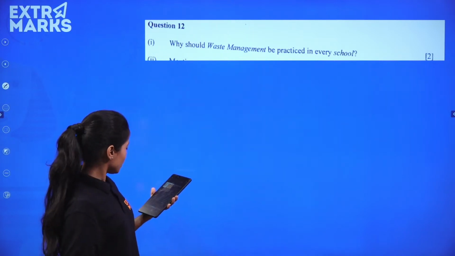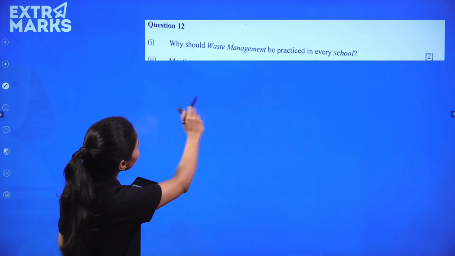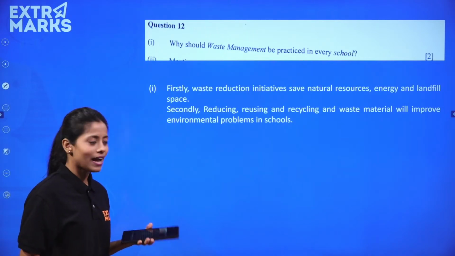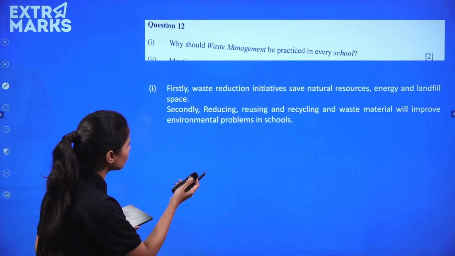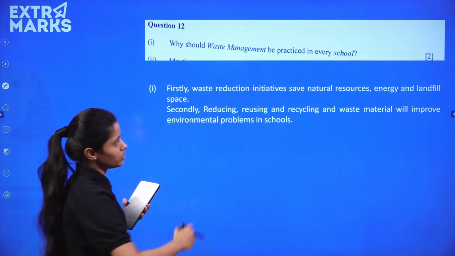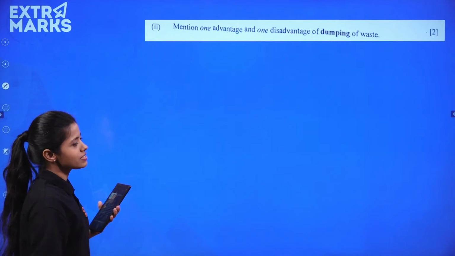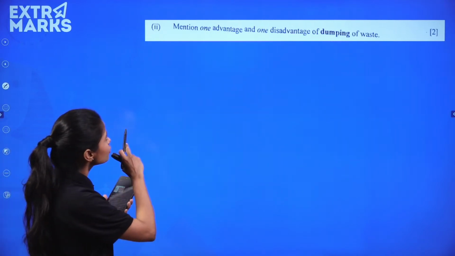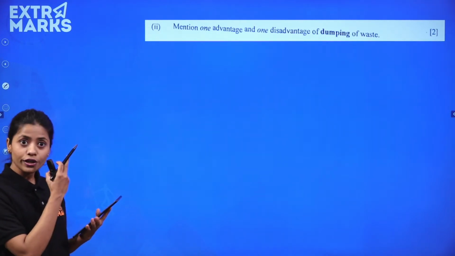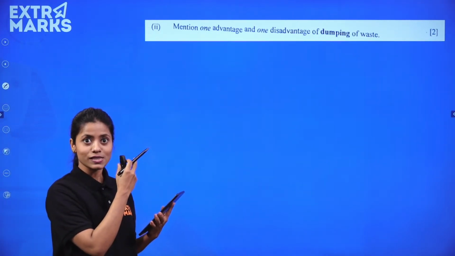Moving on to the next question, Ayushi. Why should waste management be practiced in every school? Very easy one. Why? Because you want to improve the environmental problems. You want the people to pay more attention towards the natural resources and all these things. Very easy one. Mention one advantage and one disadvantage of dumping of the waste. As I have already told you, lots of questions have come from waste, right?